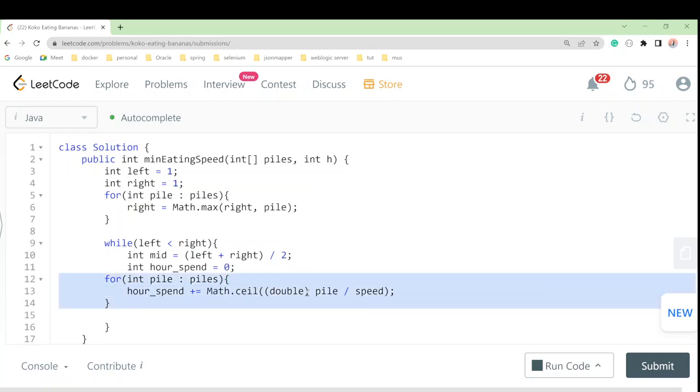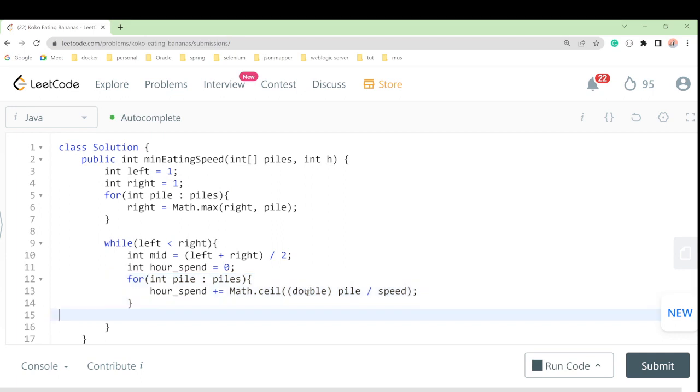So one thing I can do is format this. Now we will have our hour spent. Now we'll check if the middle is a workable speed, and we'll cut the search space by half.